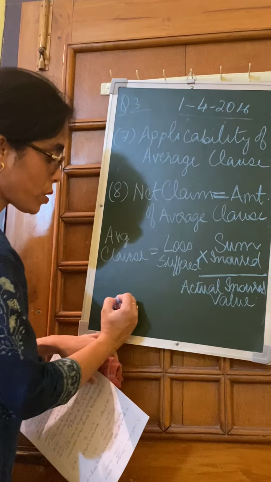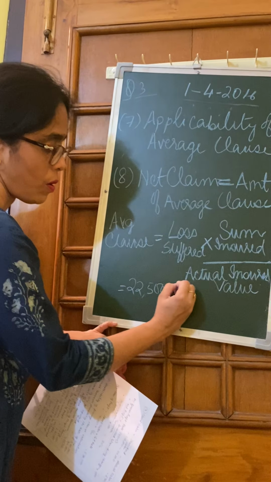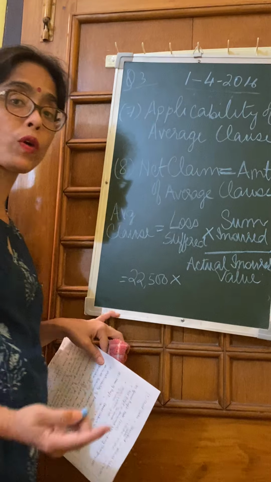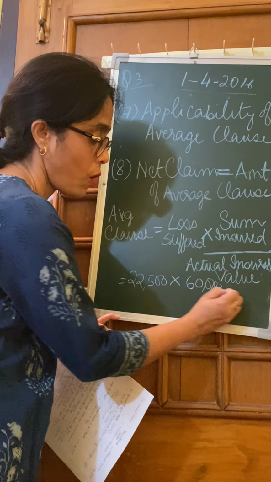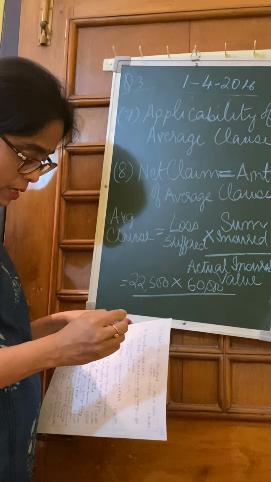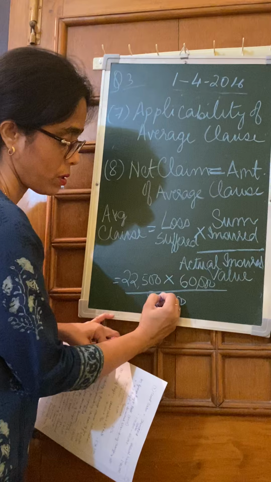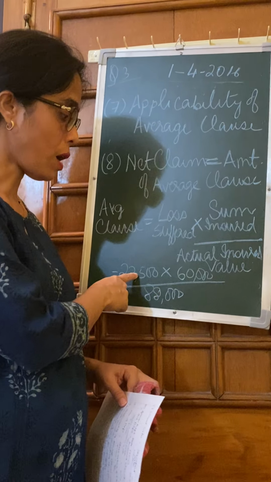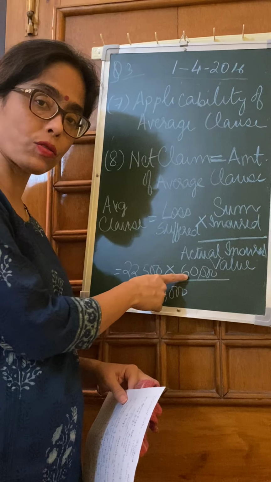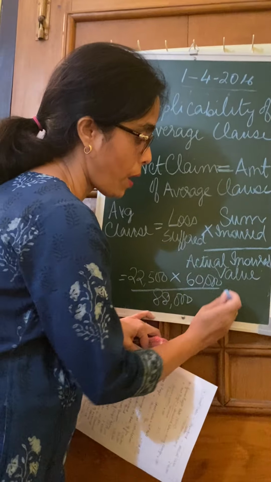What is the loss suffered by us? 22,500. What has been the sum insured? What is the amount of policy that we have taken? 60,000. What should it have been actually? It should have been 88,000. So what is the amount that we get?